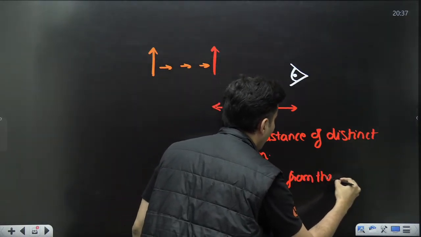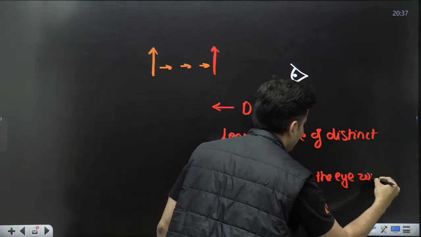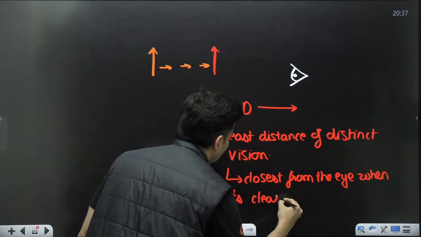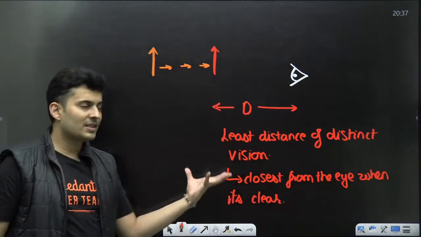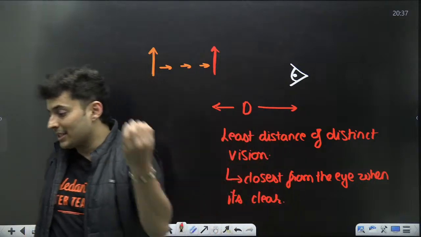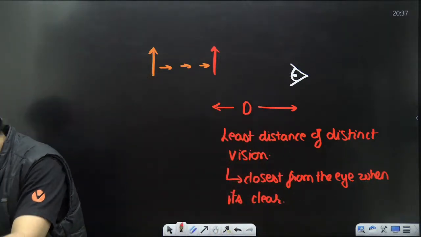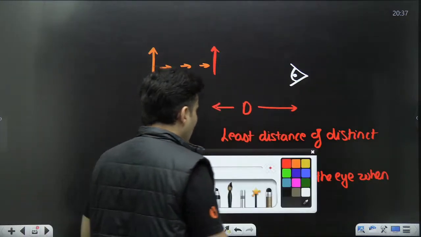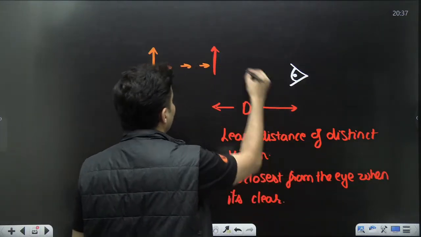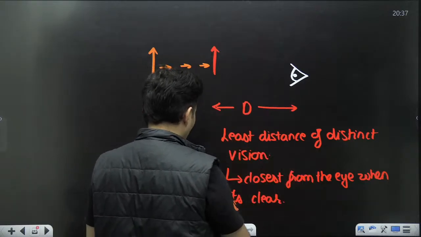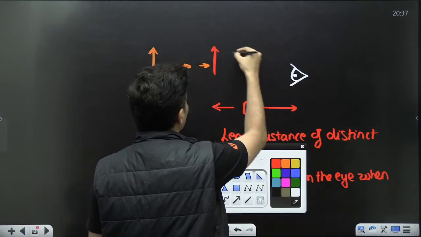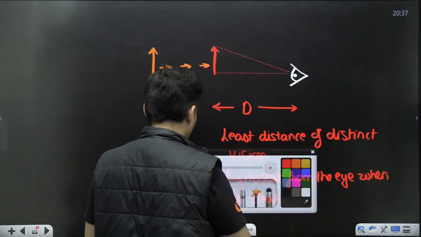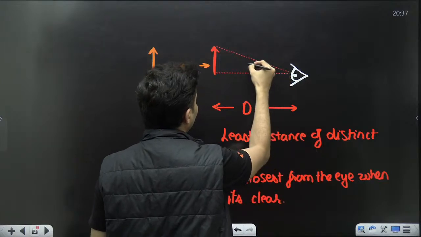From the eye when it is clearly seen. This is when it is at the least distance of distinct vision. Correct. So below this, you will not be able to see it clearly, and at that very instant, the angle which is subtended with the eye, I will call it as theta naught.